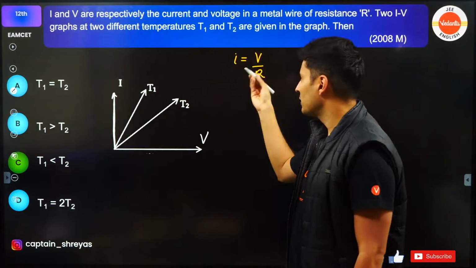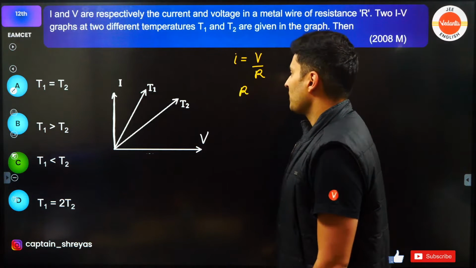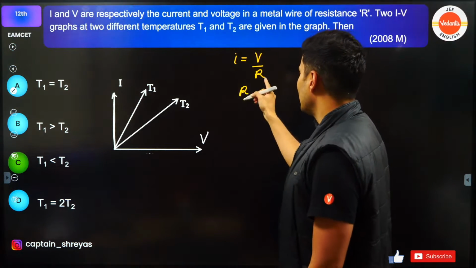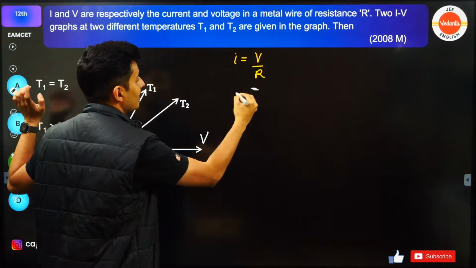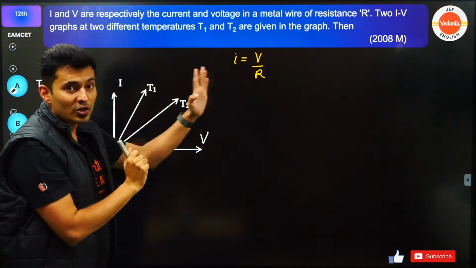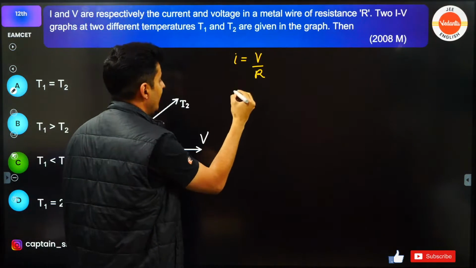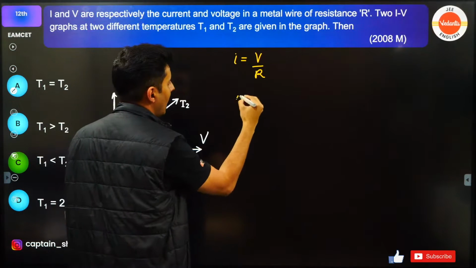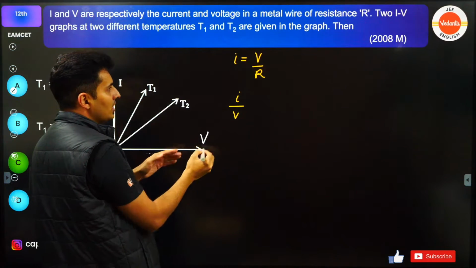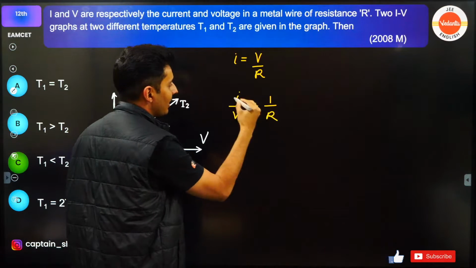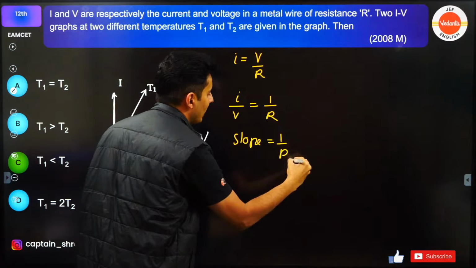V is equal to IR, or current is V by R. So I can just rearrange this. From this I can see that R, because this is a current versus voltage graph. So I can see very well over here, if I divide I, current, with V, voltage, I will see this as 1 by R. Current by voltage is nothing but the slope. So slope is 1 by R.